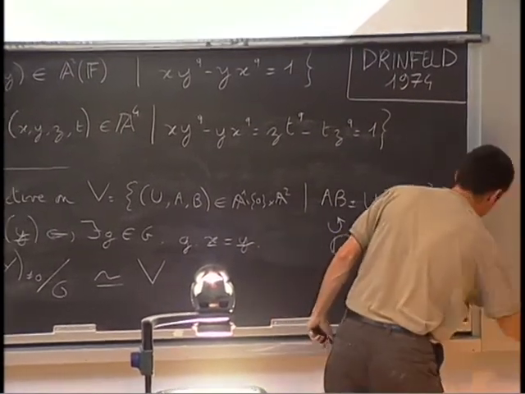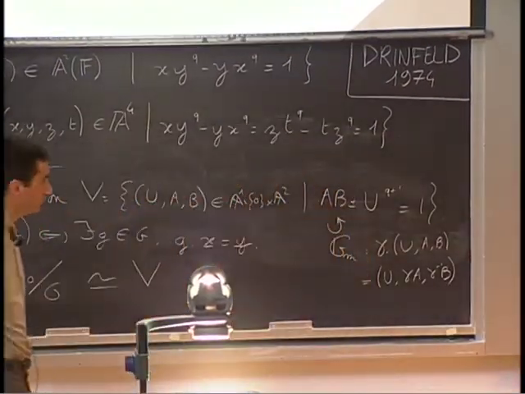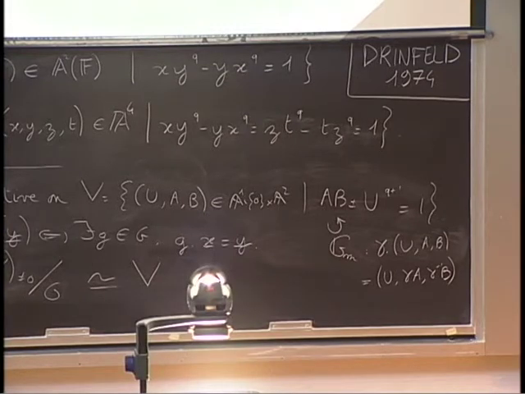Okay, this really stabilizes this equation. And it's easy to check that it commutes with the action of mu q plus 1 cross mu q plus 1.